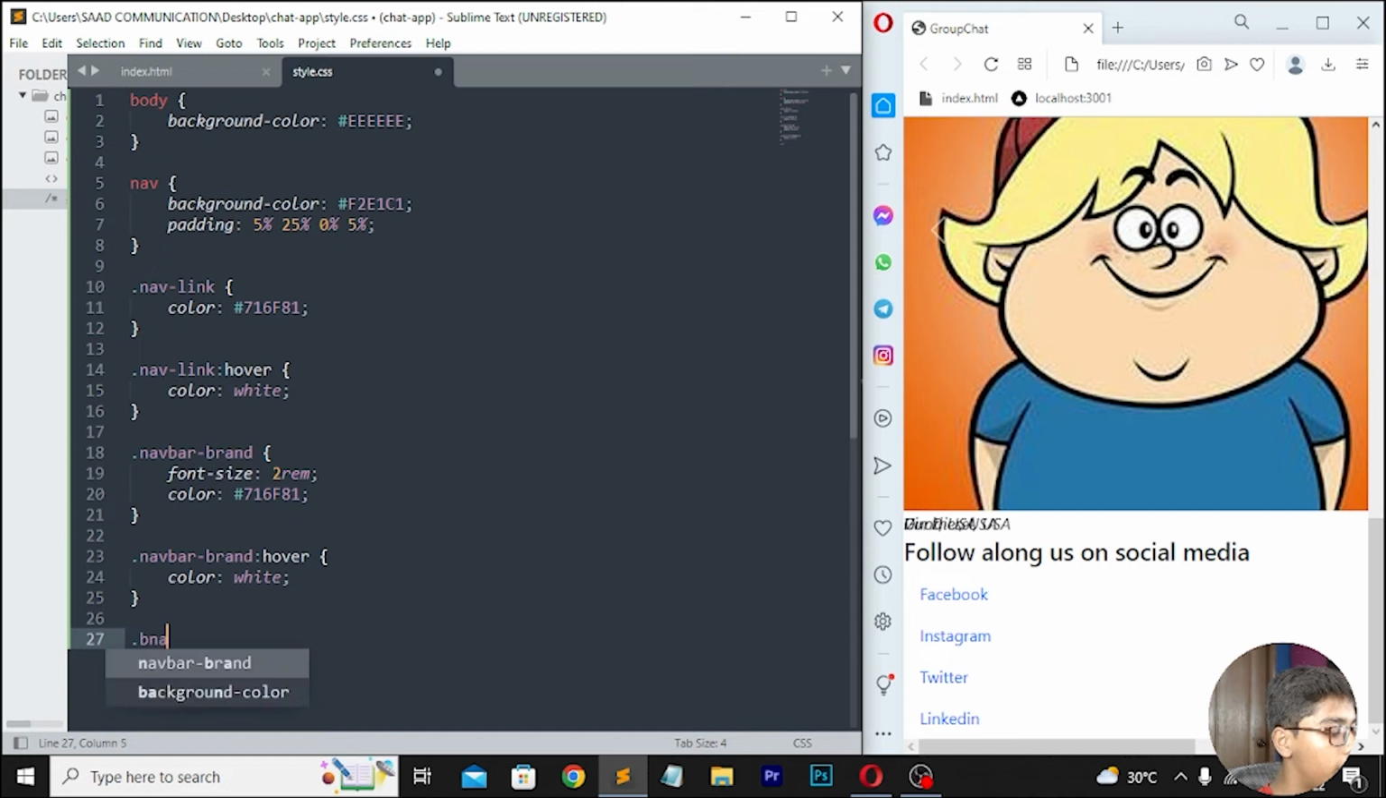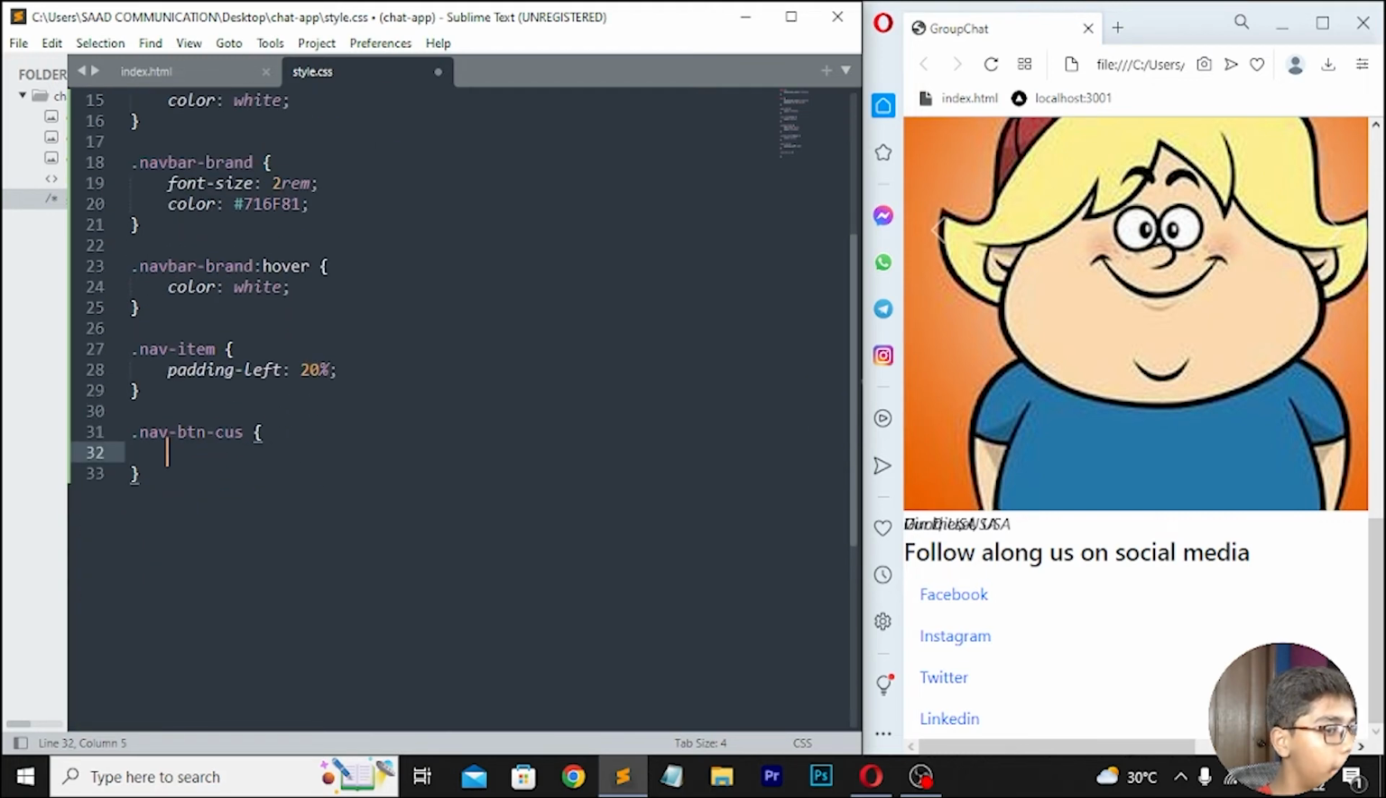Then move down right here nav, and then I'll be writing nav-item. Here I'll be writing padding left, which should be 20%, and then I'll be writing .nav-btn-cuz. Then I will be moving down here, I will be writing color, which should be 716F81. Move down right here .header-section. Then I will be writing background color, which should be F2E1C1.